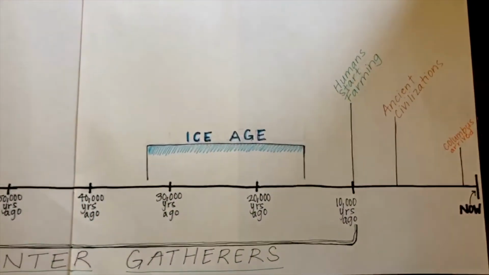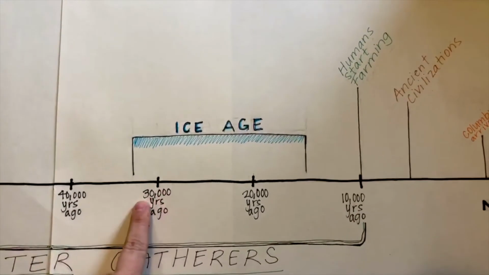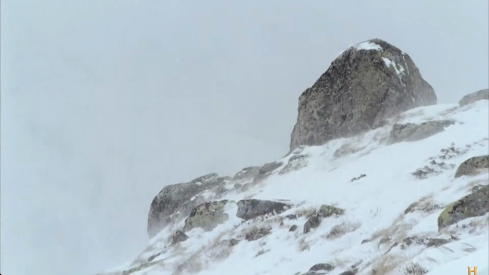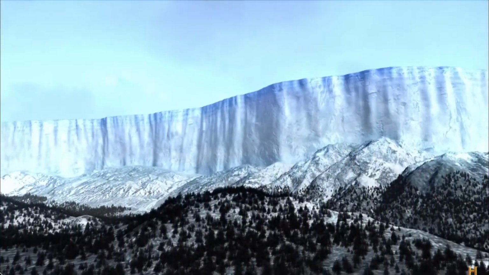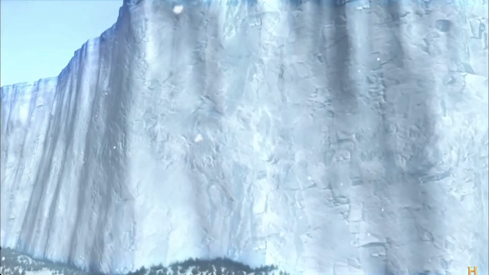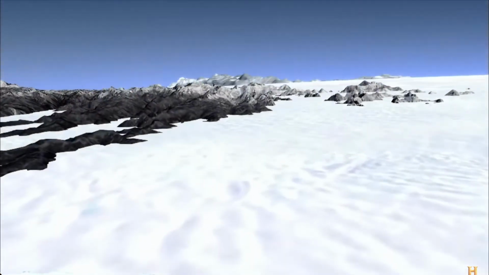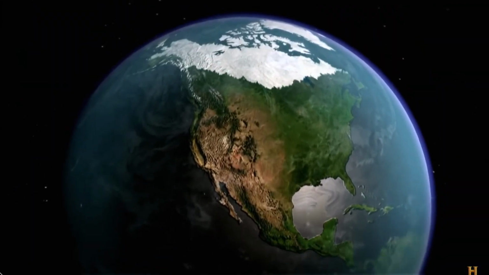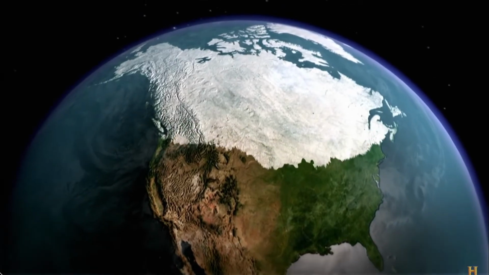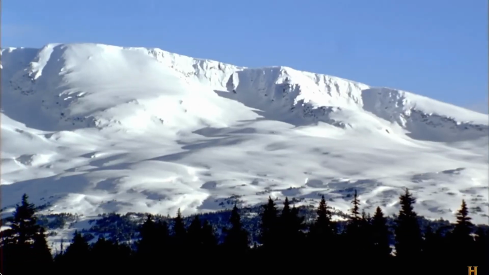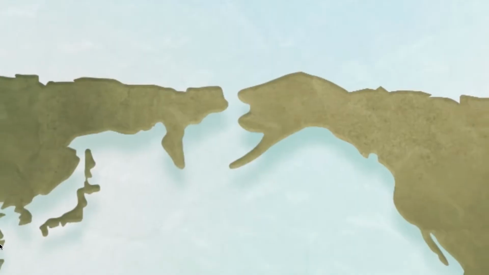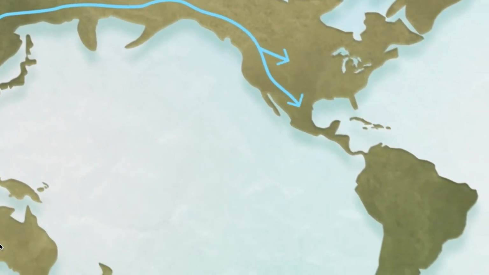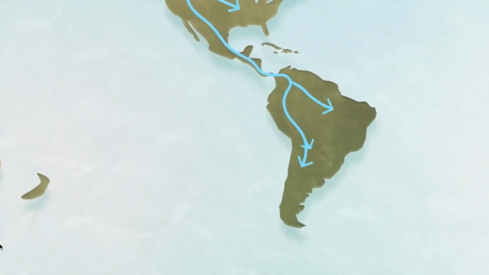The Ice Age was a period of time that began about 30,000 years ago and lasted until about 12,000 years ago. It was a time when the temperature of the Earth dropped drastically and large parts of the world were completely covered in ice. Imagine what Antarctica looks like, and then imagine if half the world looked like that. Places where there was once water and land turned fully into ice, including the water between what is now Russia and Alaska. This is what allowed the Native Americans to migrate across from Russia into Alaska and eventually all the way down into the Americas.